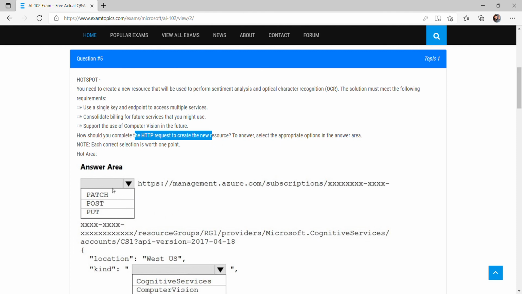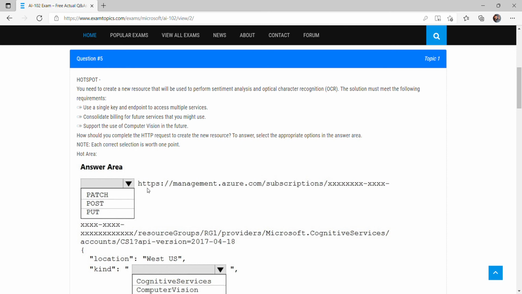So they told us that we have to create the new resource. Out of patch, post and put, what should we use? Patch is basically used to update resources, right? So we can use either put or post, because using put and post we can create resources as well. Definitely put is also used for update, and post is also used for create. But if we go to the official Azure documentation, they are using put.